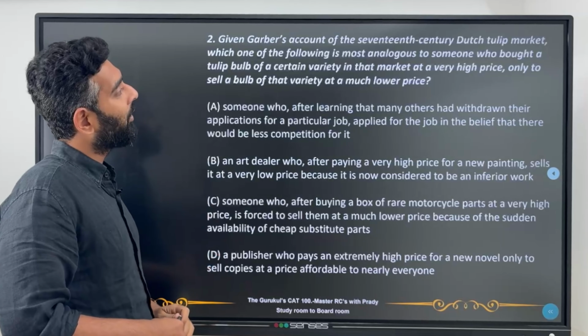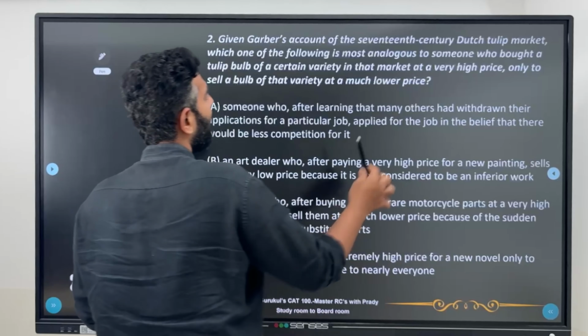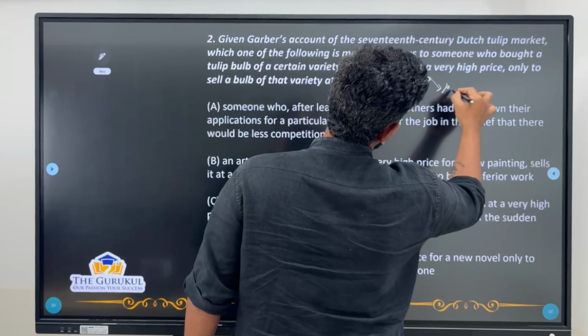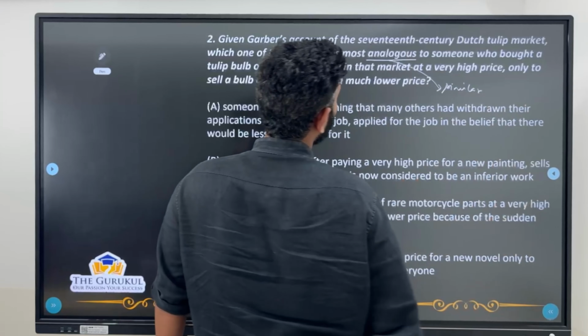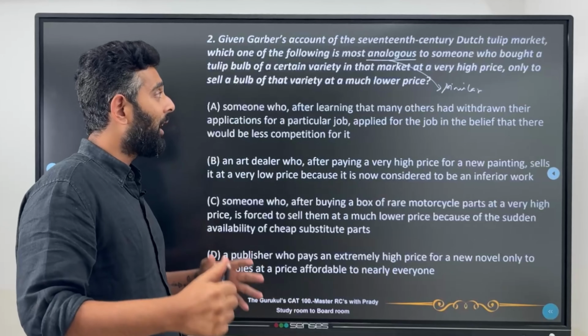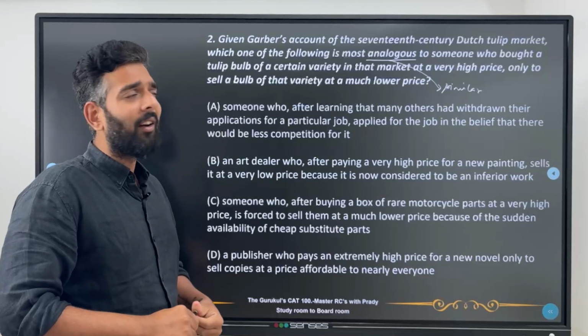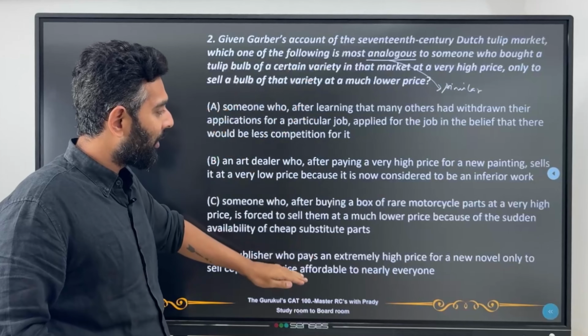Given Garber's account of the 17th century Dutch tulip market, which one of the following is most analogous? Now here the meaning of analogous is similar. Right, most analogous to someone who bought a tulip bulb of a certain variety in the market at a very high price, only to sell that bulb of a variety at a much lower price. So we have to see this situation. Where is the situation being reflected?